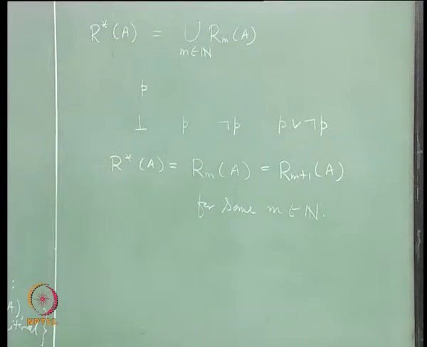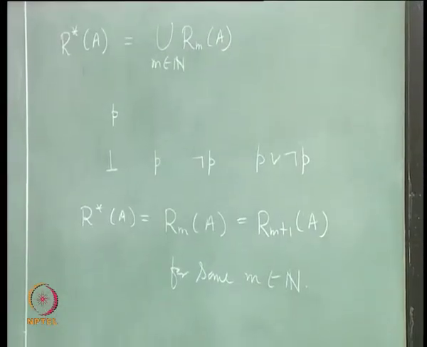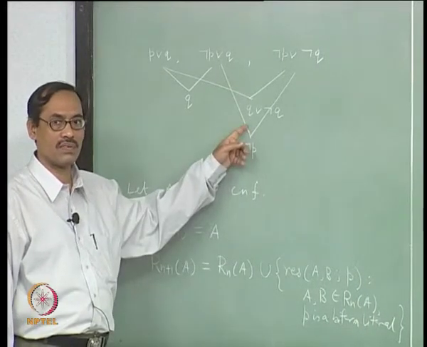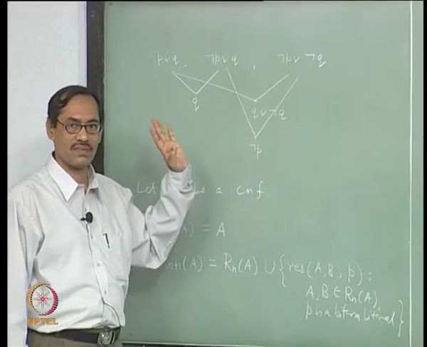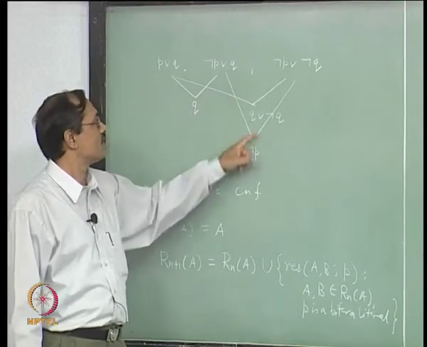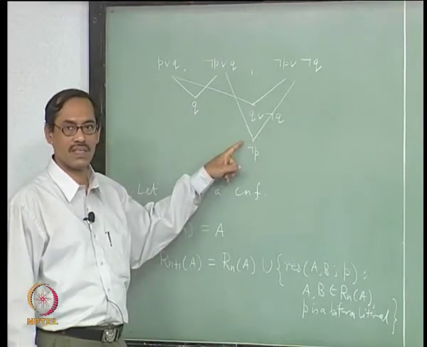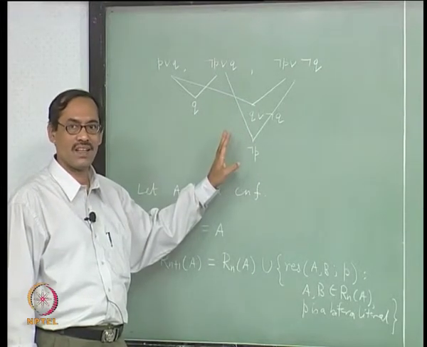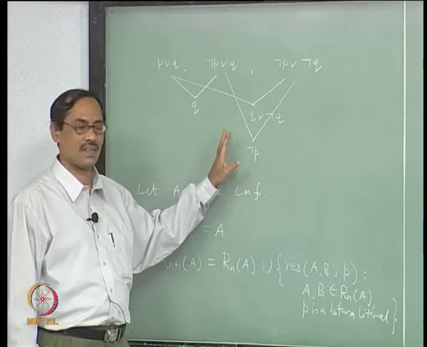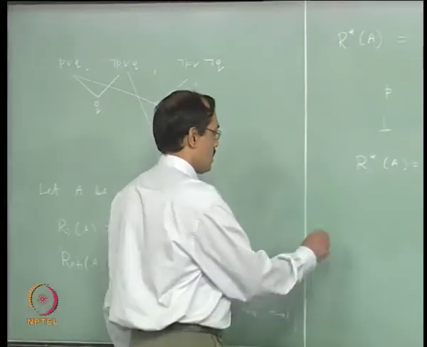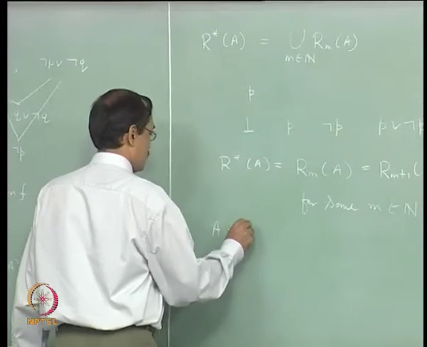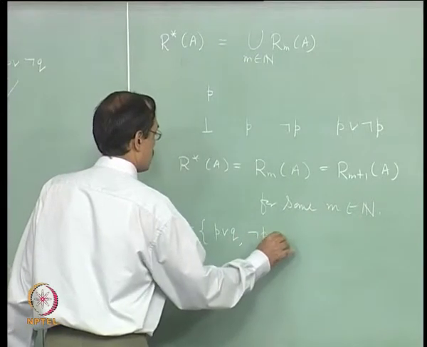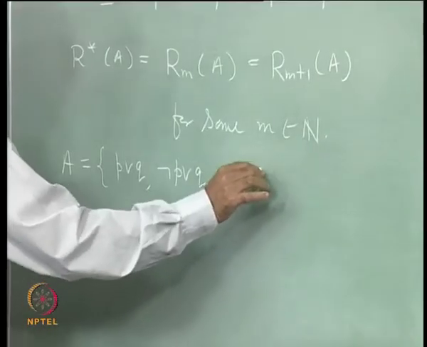What happens here? We have gone up to stage 2 and stopped there. So, it should terminate in R 2 or R 1, R 1 equal to R 2. It is really stage 1, no? It is not stage 2, it is 1 itself. So, R 1 A should be equal to R 2 A should be equal to R star A, that is our guess. Let us verify it. So, I have now A equal to P or Q, not P or Q, not P or not Q.